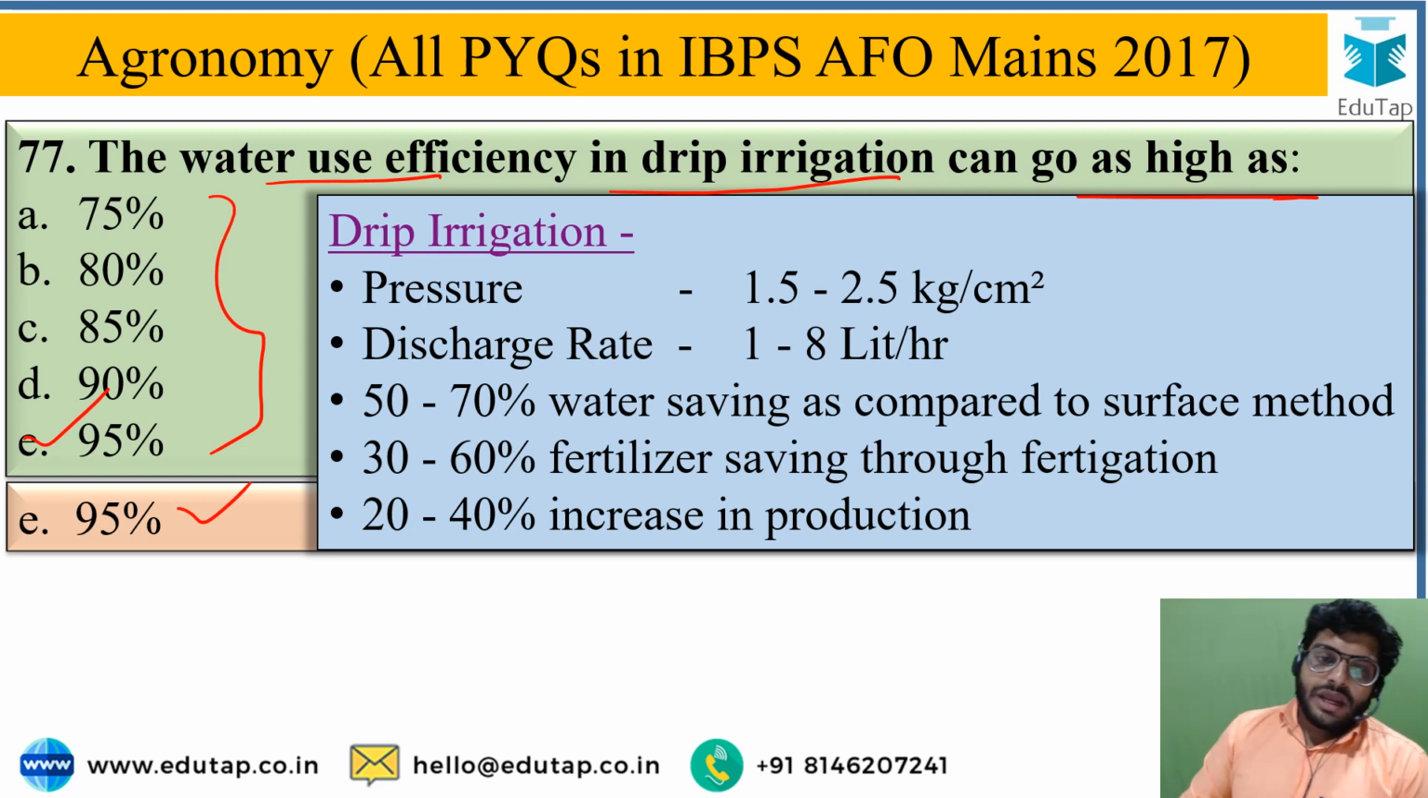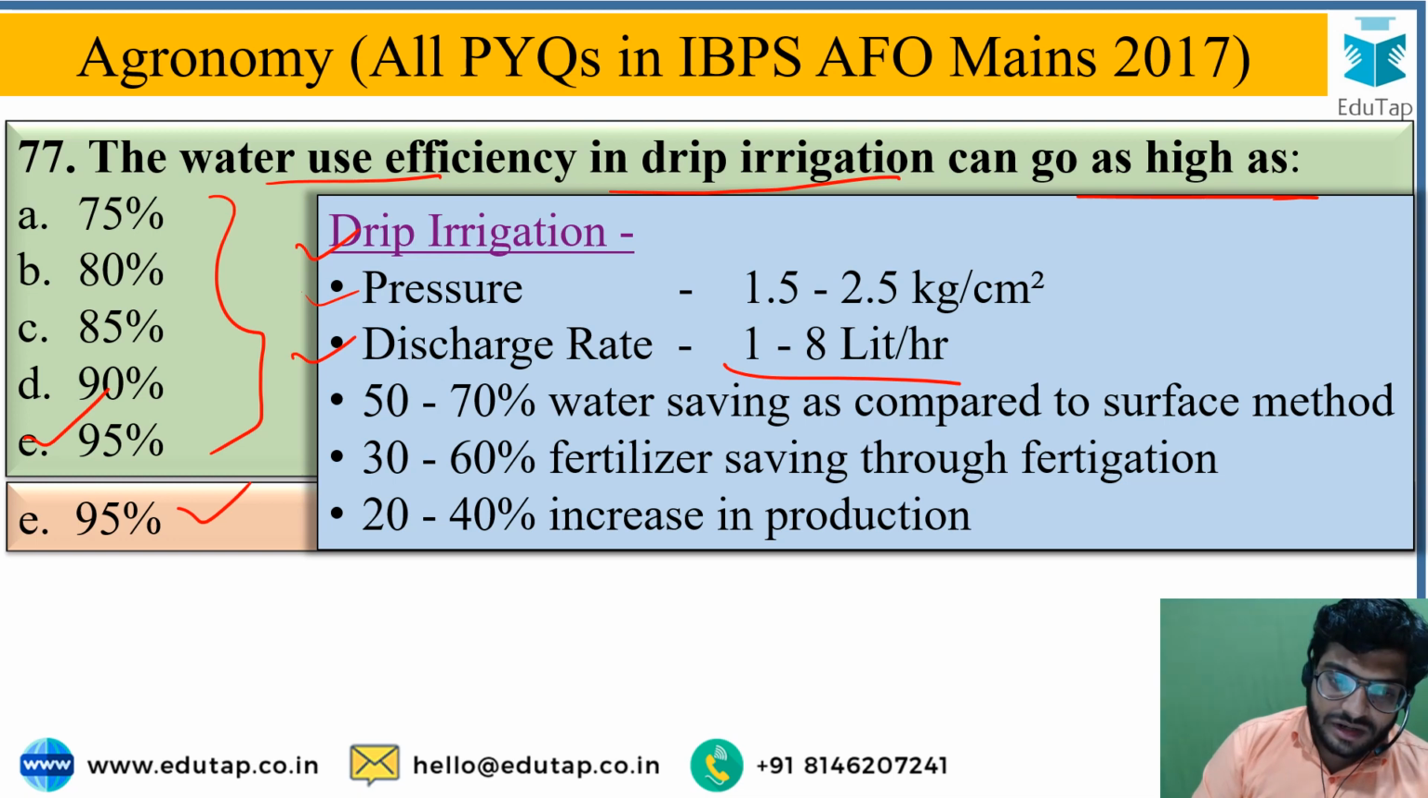Okay. And the other data which is important regarding drip irrigation is pressure in the laterals, that is 1.5 to 2.5 kg per square centimeter. Discharge rate in a drip irrigation from drippers is 1 to 8 liter per hour, and 50 to 70% of water saving as compared to the surface irrigation or the flood irrigation.